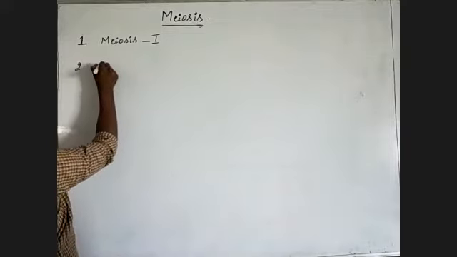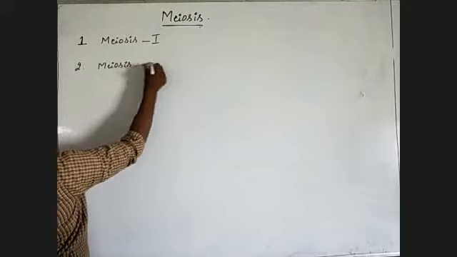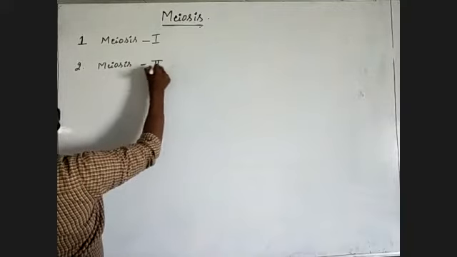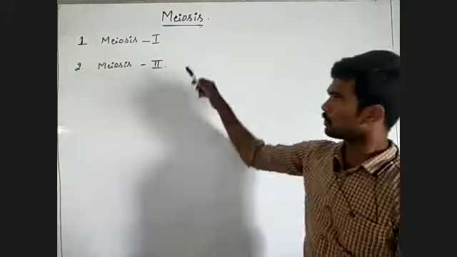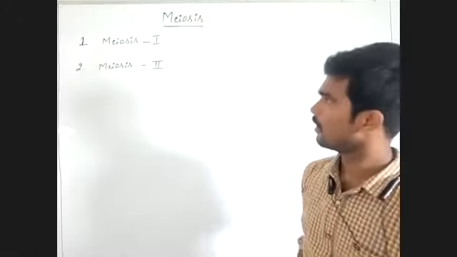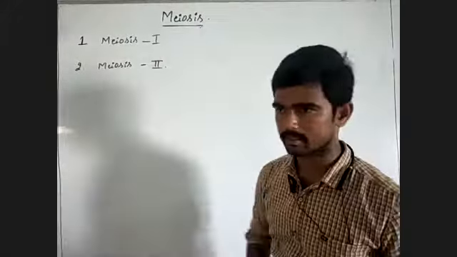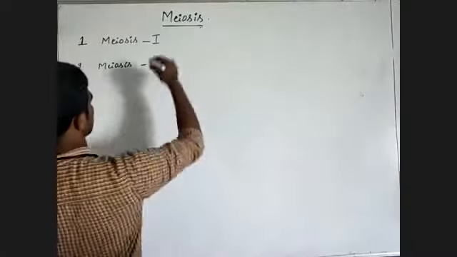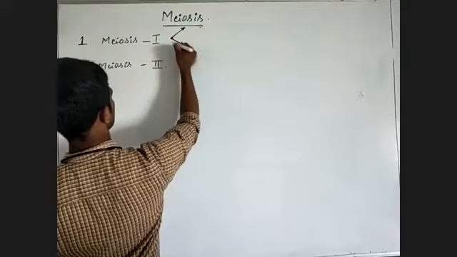Second one, meiosis 2. These are the two phases of the meiosis process. First, let us study meiosis 1. Here, meiosis 1 again has two phases.